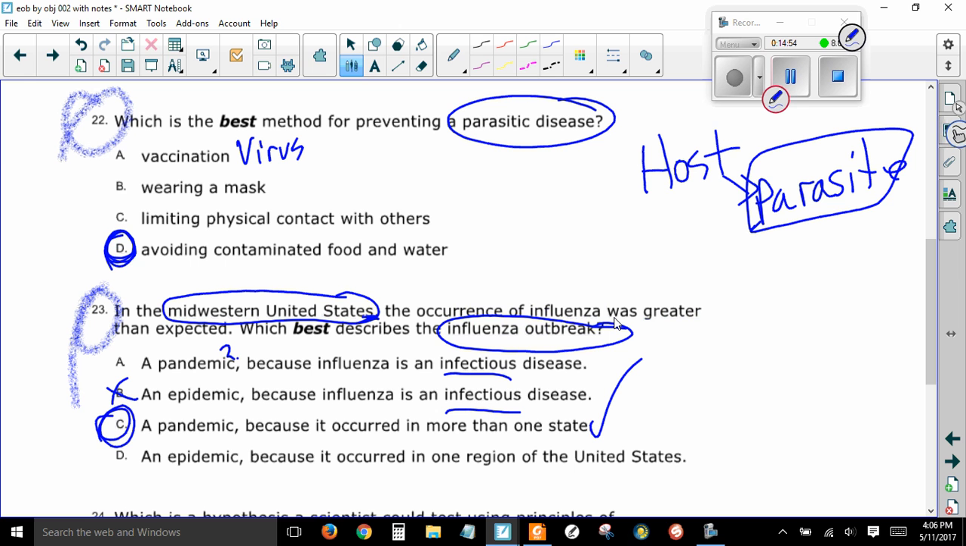And I know some of you are thinking, well, then it could be A. Why is it not the answer? Well, here's the deal. Infectious diseases can be an epidemic or a pandemic. These two just aren't specific enough, right? So that takes us to D, an epidemic because it occurred in one region of the United States. No. If it's a whole region of the United States, that is probably a pandemic. Remember, epidemics are local outbreaks, pandemics cross borders.